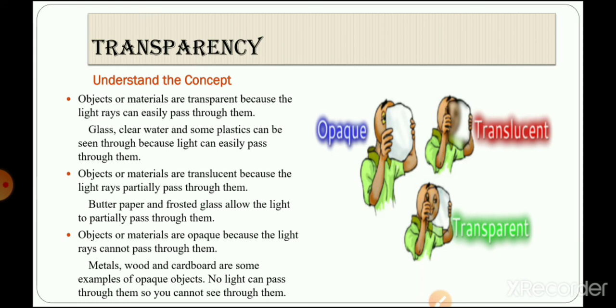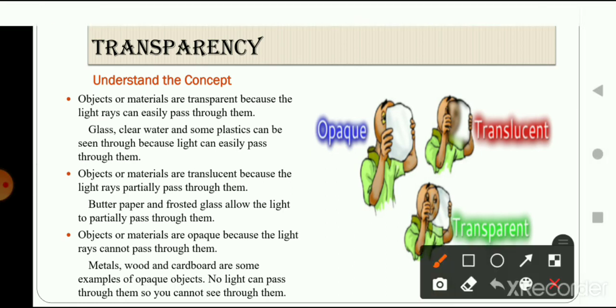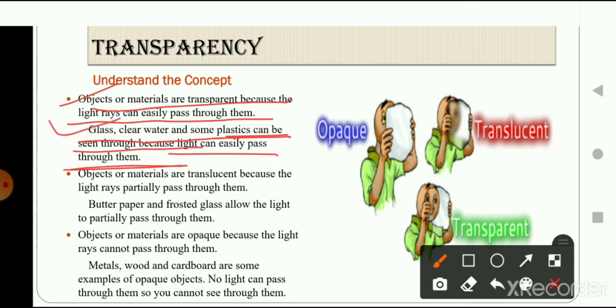Objects or materials are transparent because the light rays can easily pass through them. Those objects which are transparent can pass light easily through them. Glass, clear water and some plastics can be seen through because light can easily pass through them. These are some examples. Glass is an example. Clear water is an example through which the light can pass very clearly.